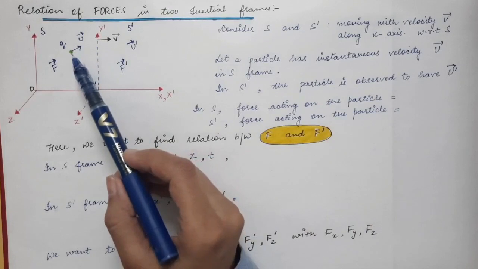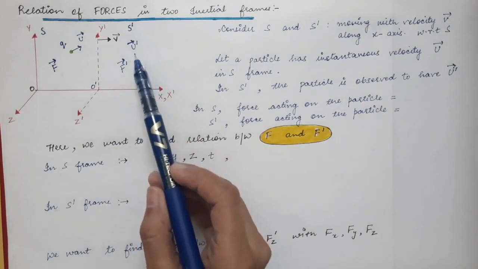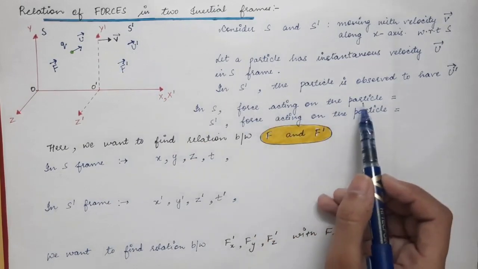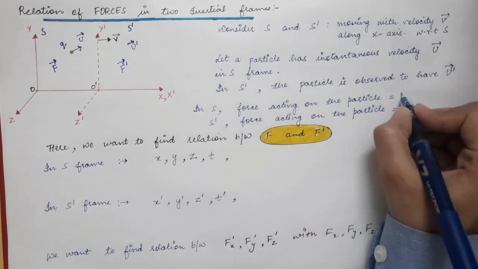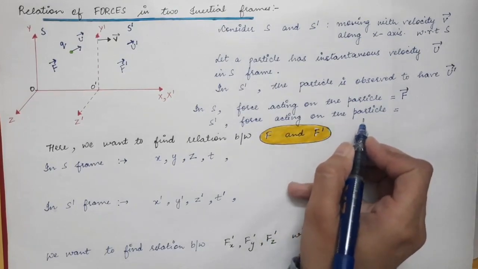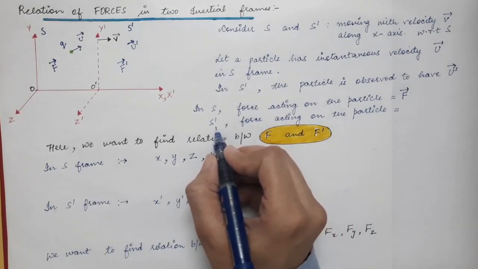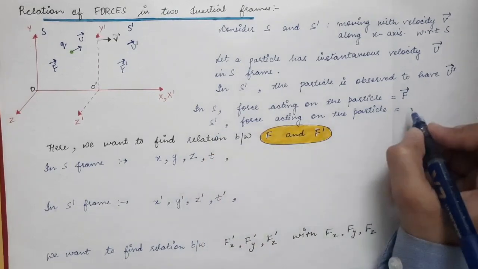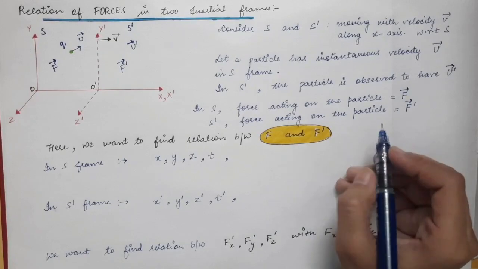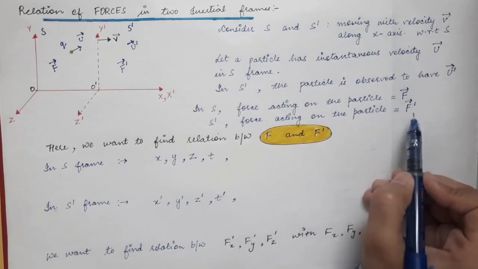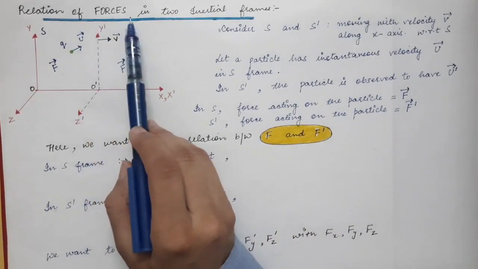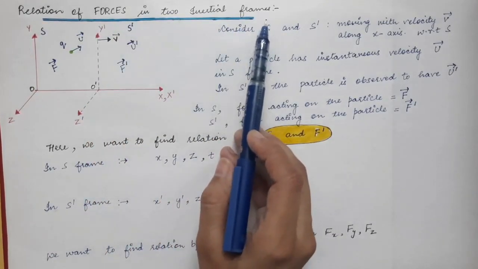The force acting on the particle in S frame is F vector, and the force acting on the same particle as seen by the observer in S prime frame is F prime vector. We want to find the relation of F vector and F prime vector, that is, the relation of forces in two inertial frames.